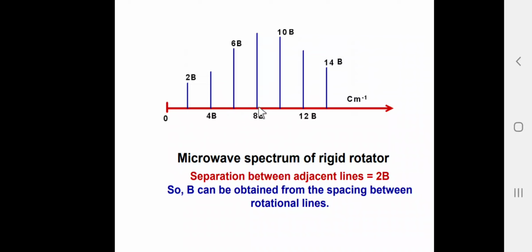So, with the help of the rotation spectra for the diatomic molecule, we can find out the bond length. Or, if we know the bond length of the molecule, we can find out the spacing between the two lines, because again I is equal to mu into r0 square.